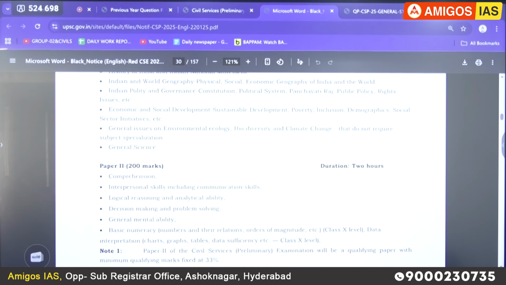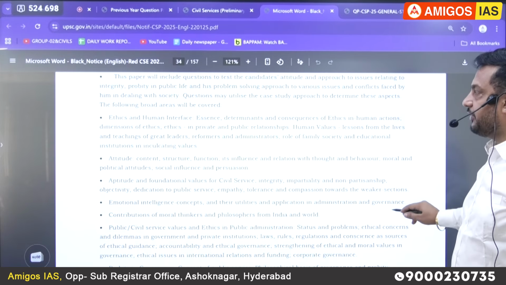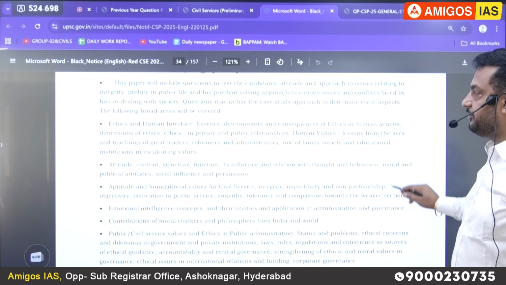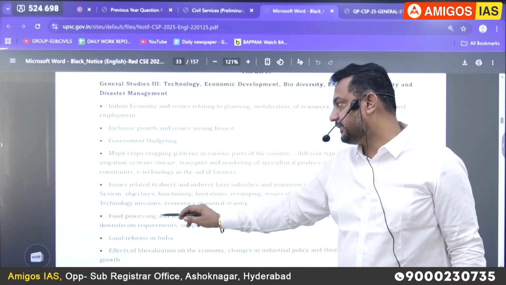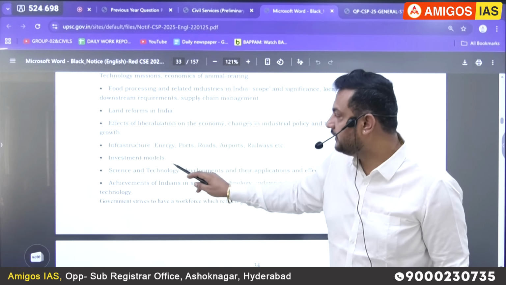If you check the mains exam, again I'm taking you towards GS3, because we know that economy as a subject is mentioned in GS3. This is related to GS3 economic development, with first, second, third, up to the eighth topics. These are the economy topics. Now the second one: there is a topic called inclusive growth and issues arising from it.